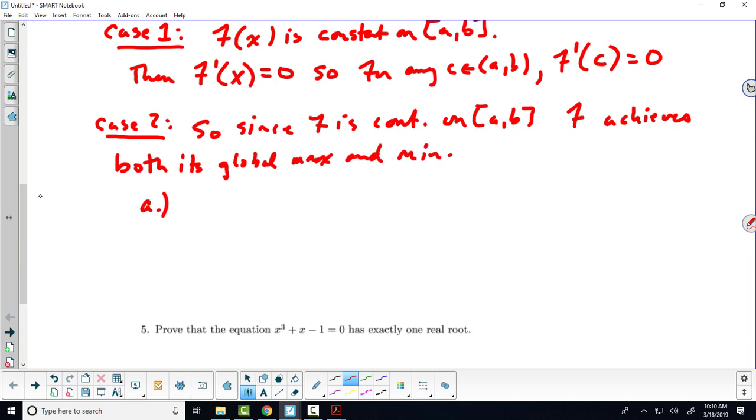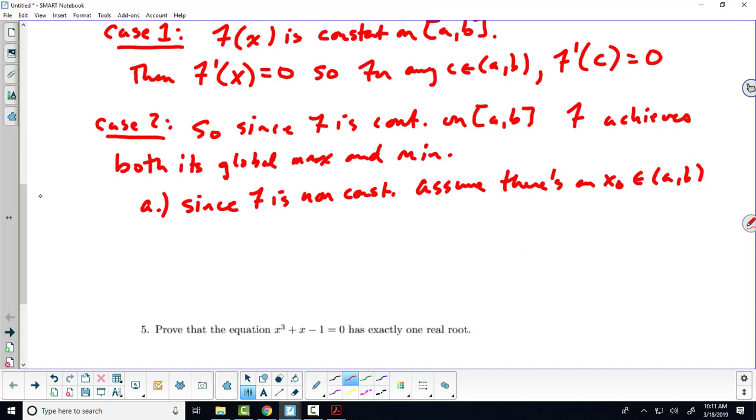So part A of case 2 is to say, well, since it's not a constant, either it increases at some point or it decreases at some point because it's non-constant. Since f is non-constant, assume there's an x naught contained in (a, b) so that f of x naught is greater than f of a.